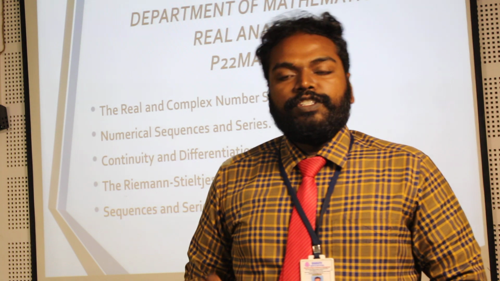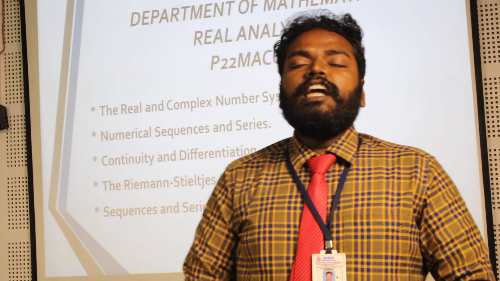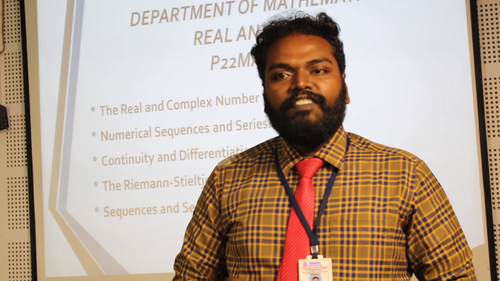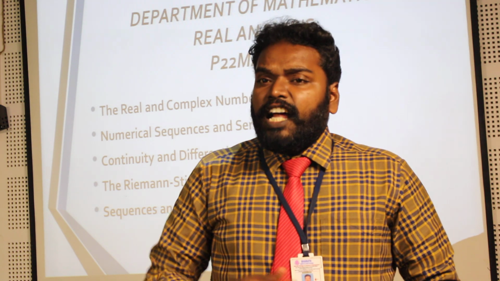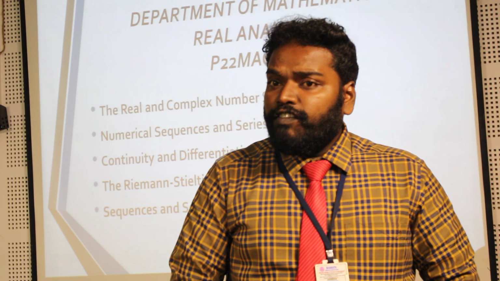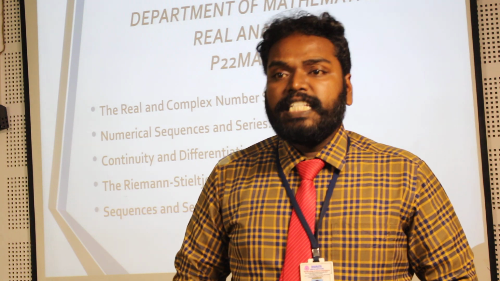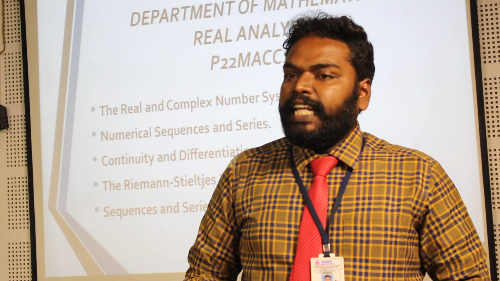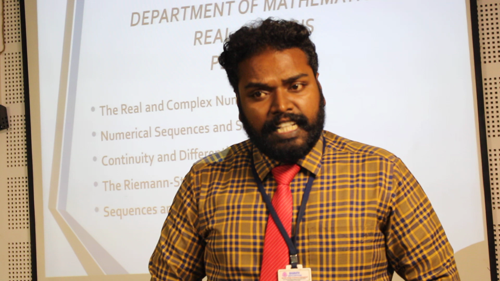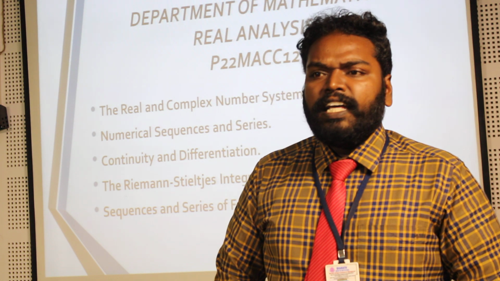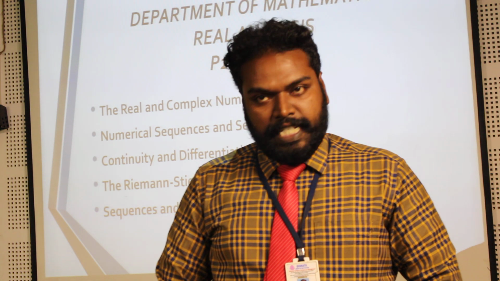Second, D of P, Q equal to D of Q, P. Third, D of P, Q is less than or equal to D of P, R plus D of R, Q for any R in X. Any function with these 3 properties is called a distance function or a metric.